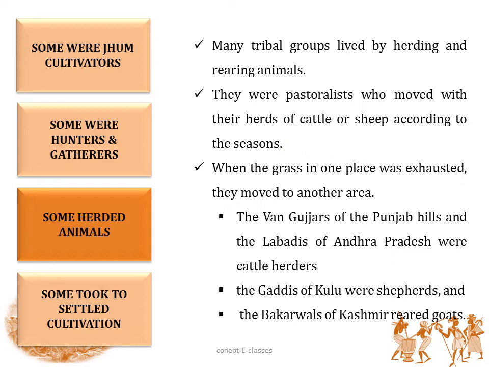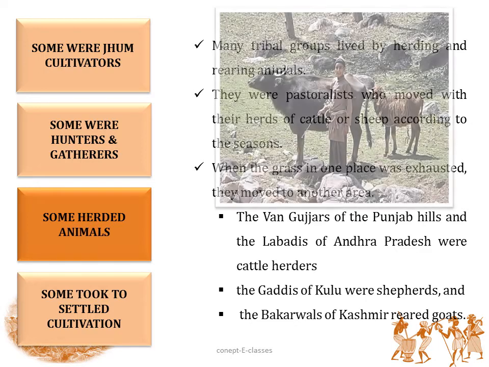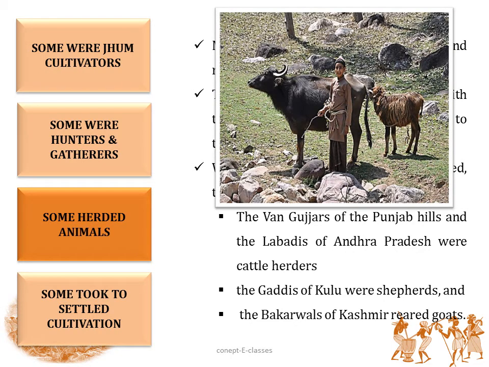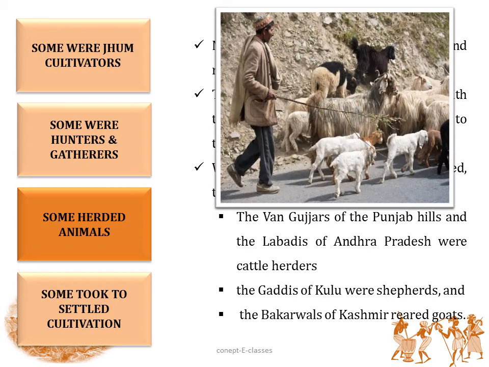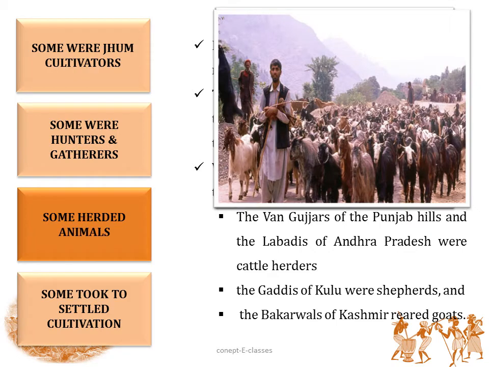Some examples of the tribes which herded animals were the Van Gujjars of Punjab hills and the Labadis of Andhra Pradesh. Both these communities were cattle herders. The Gaddis of Kullu were shepherds, and the Bakarwals of Kashmir reared goats.